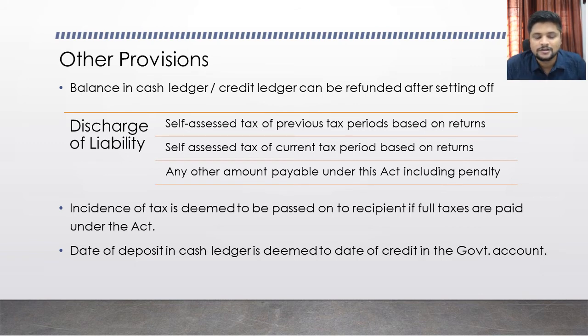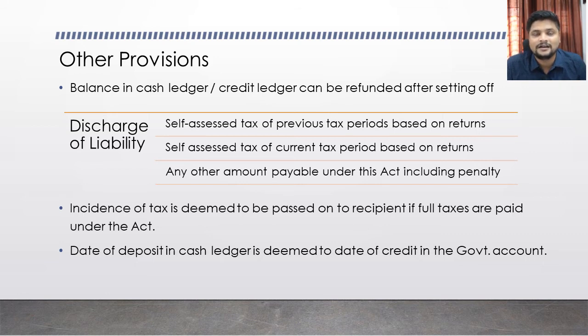Clear or not? The next provision we are going to discuss is how the discharge of tax liability happens. Even the manner of discharge of tax liability is provided in the Act itself. The section says that whatever total tax liability you have, you will have to discharge it in the following sequence. First, you will have to discharge the self-assessed tax in your returns towards your previous tax periods. You are in today's current tax period.